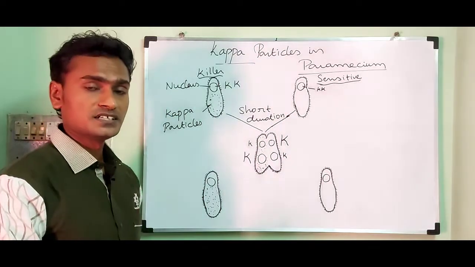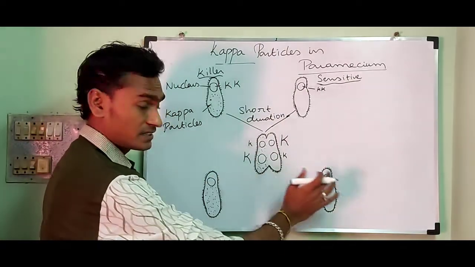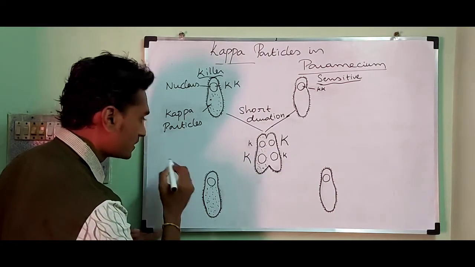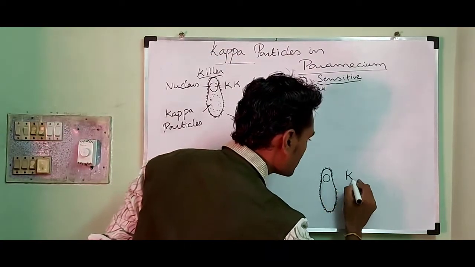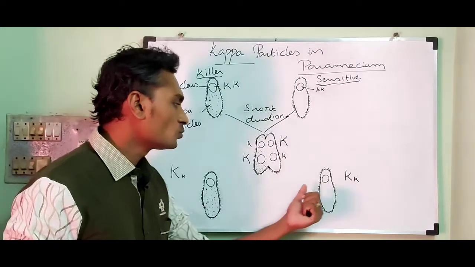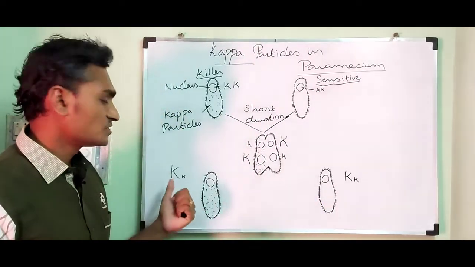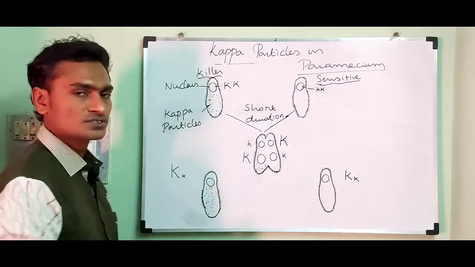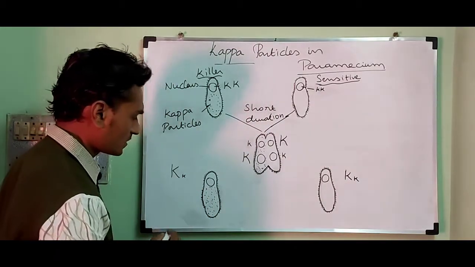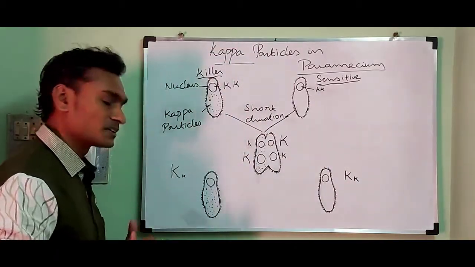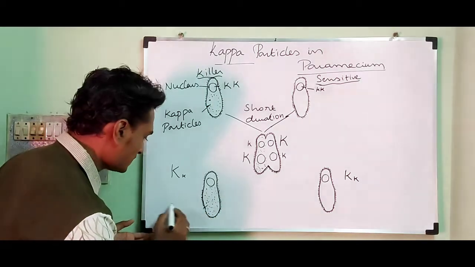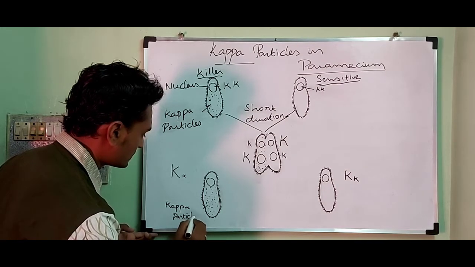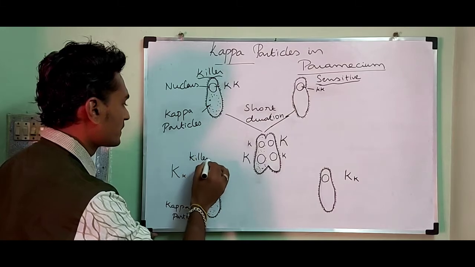After the conjugation, the exconjugants show the genotype capital K, small k. Here also it shows capital K, small k. Two of the individuals show the heterozygous dominant genotype. Then the killer strain shows the killer phenotype because it contains capital K, so they are able to produce the kappa particles, so they remain killers.